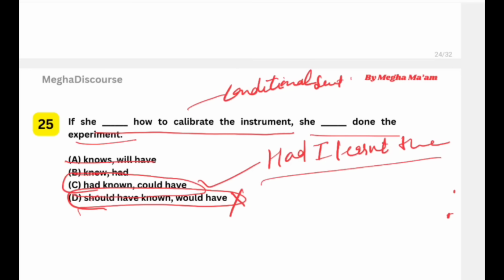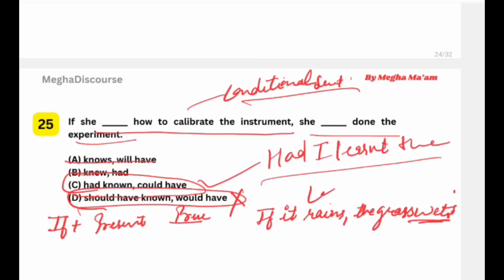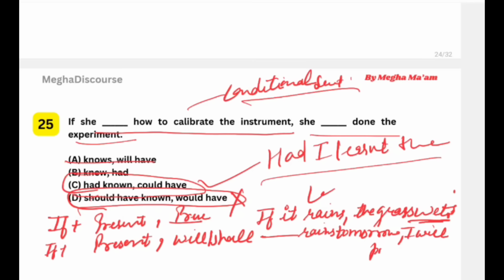Like in zero conditional sentences, you should look at the conditional sentences. We have zero conditional sentence, first conditional sentence. For example, "if" is common. In the first clause we have present tense, and in the second clause we also use present tense. For example, the grass wets when it rains. Then if we use present tense: if it rains tomorrow, I will postpone my program. So "will" and "rains". Now the next, if we have past, then we use would, could or might base.